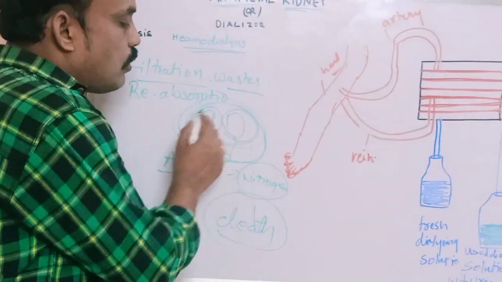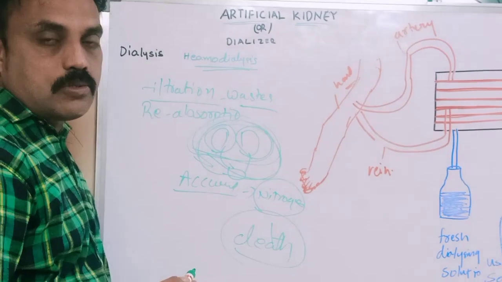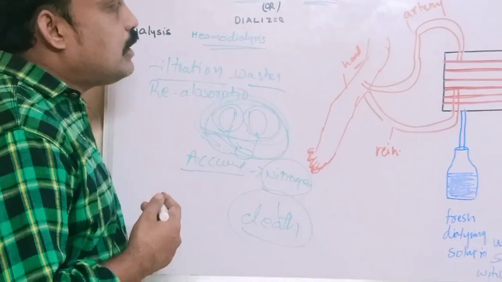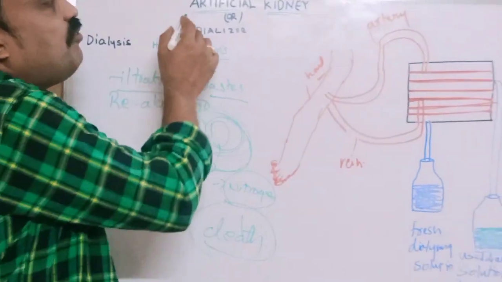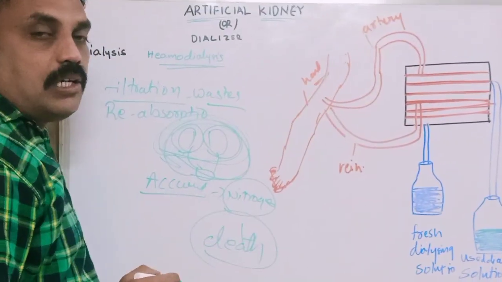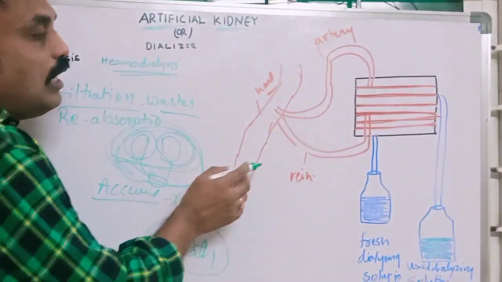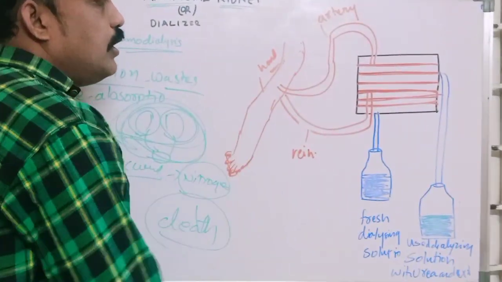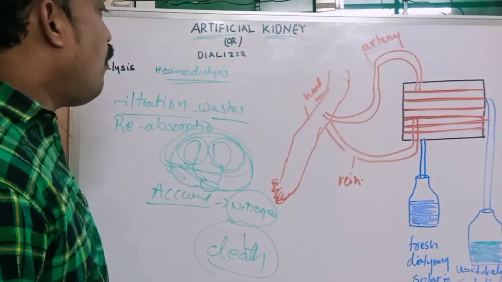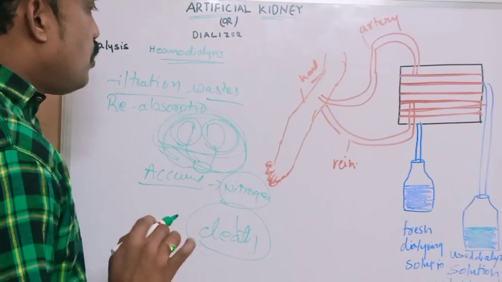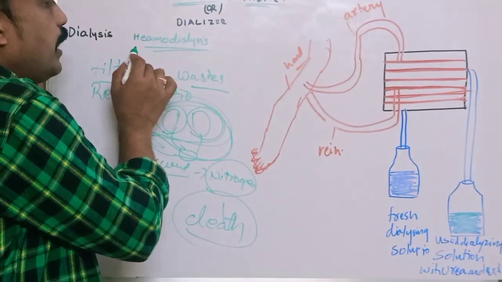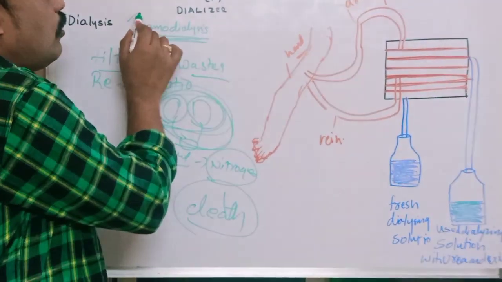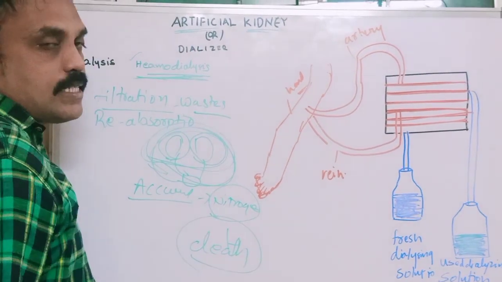If kidneys are not there, what do we have to use? As a clinical method, we use artificial kidneys. An artificial kidney is nothing but what we call a dialyzer machine. This machine is useful for filtration of blood, so it is called hemodialysis.